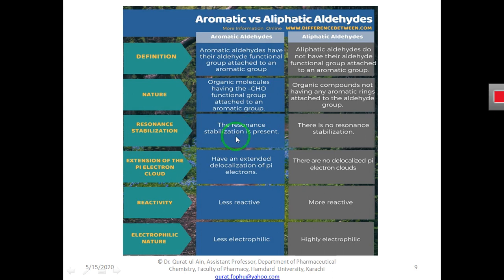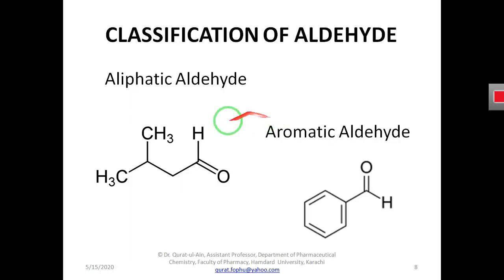This aromatic ring is stable as compared to the aliphatic ring. So you can see, if you have an aldehyde with an aliphatic side chain, it is less stable as compared to this aromatic ring, because the aromatic ring has resonance stabilization.